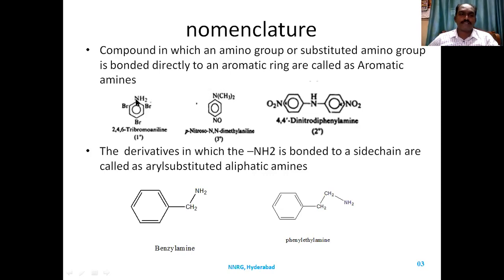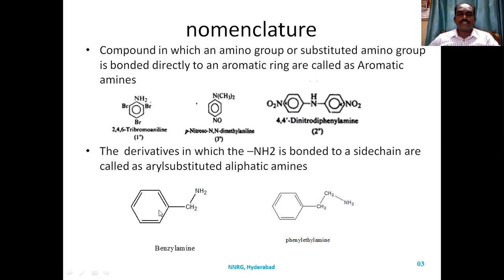What type of amine is this? Tribromoaniline, a primary amine. The next one is a secondary amine where nitrogen has one proton and is attached to two different carbons. It is paranitrophenyl; two paranitrophenyls are there. So it is a bis(paranitrophenyl)amine, that is dinitro diphenyl, because at the 4th position you have nitrophenyl, 4-nitrophenyl, 4-nitrophenyl. It is 4,4'-dinitrodiphenylamine.